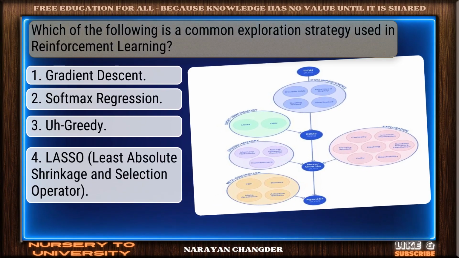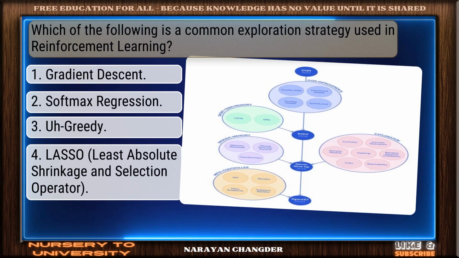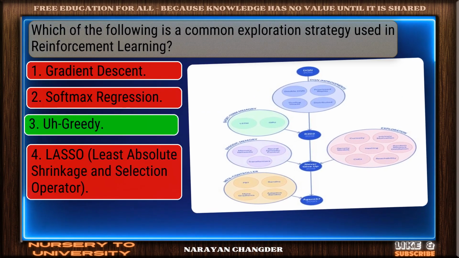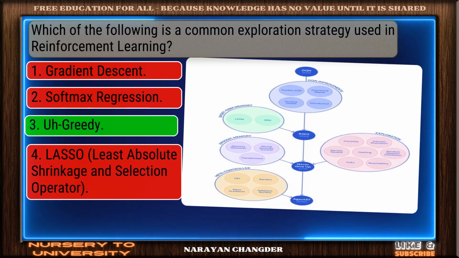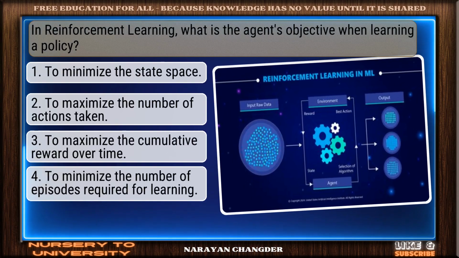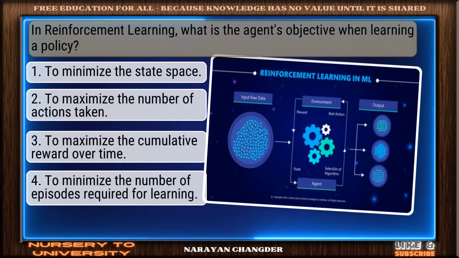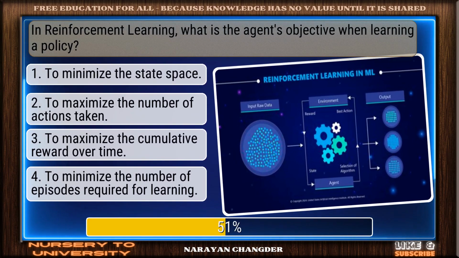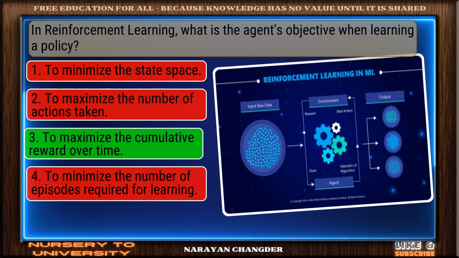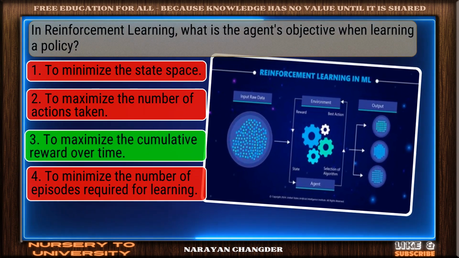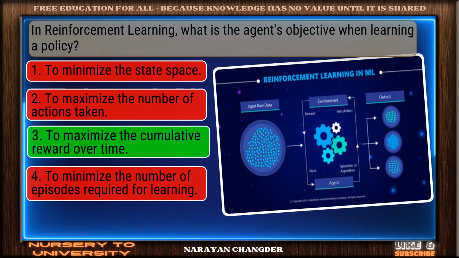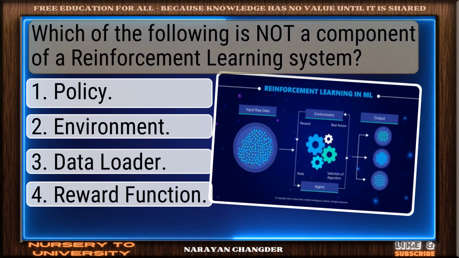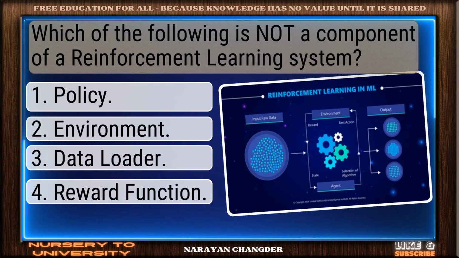Question number 23. Which of the following is a common exploration strategy used in reinforcement learning? Good job. Your answer, greedy, works well here. Question number 24. In reinforcement learning, what is the agent's objective when learning a policy? Great job. To maximize the cumulative reward over time is the accurate answer. Question number 25. Which of the following is not a component of a reinforcement learning system?